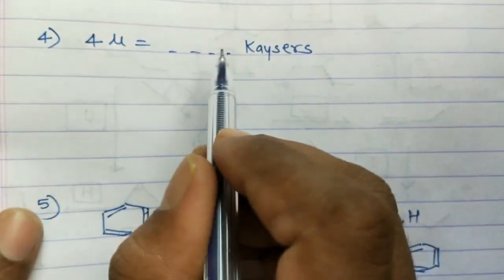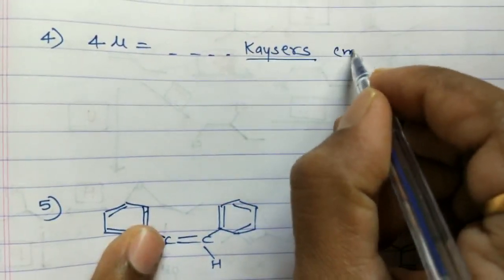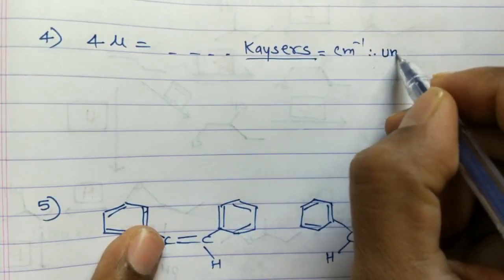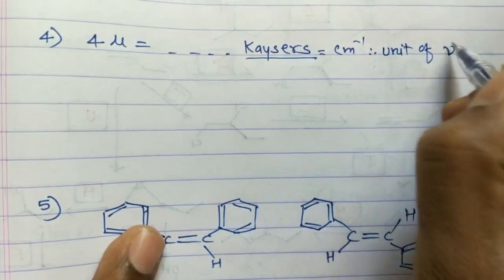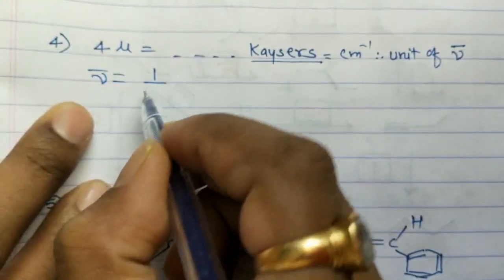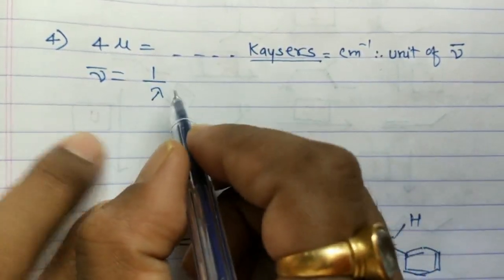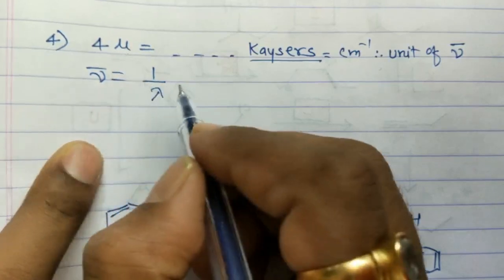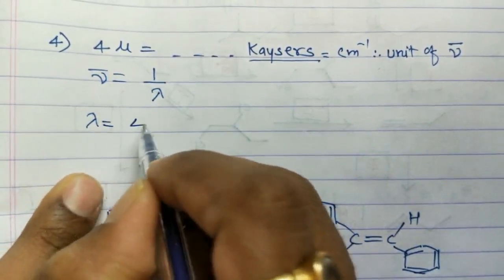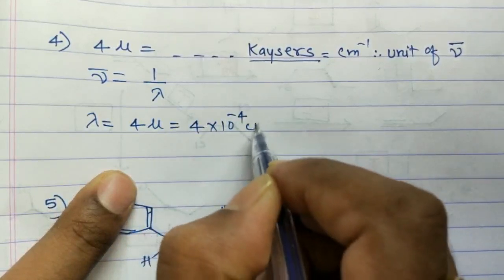Fourth question is conversion of 4 micron to Kaysers. So 4 micron is equal to how many Kaysers? All of you know that Kaysers is nothing but centimeter inverse, that is the unit of wave number. The unit of wave number is denoted by nu bar. So nu bar is equal to 1 upon lambda, and lambda is given here as 4 micron. First we'll convert this 4 micron into centimeter. So lambda is equal to 4 micron, that is equal to 4 into 10 raised to minus 4 centimeter.